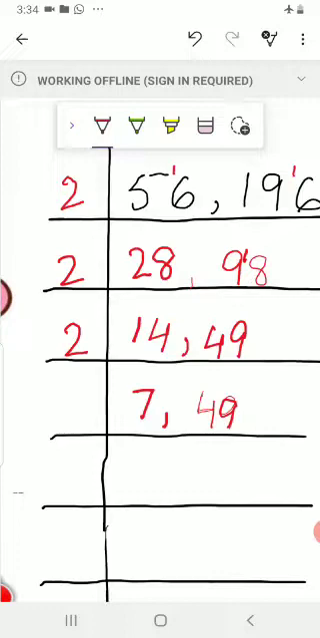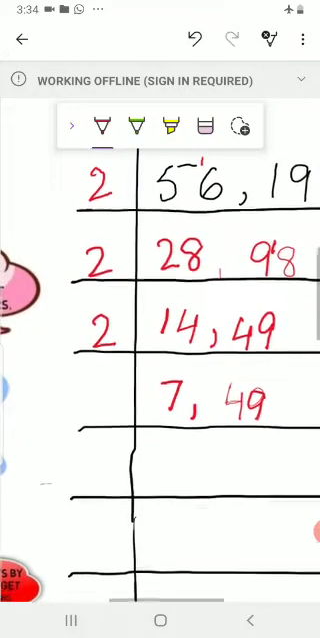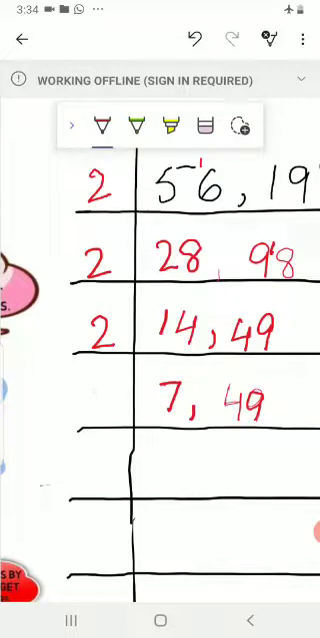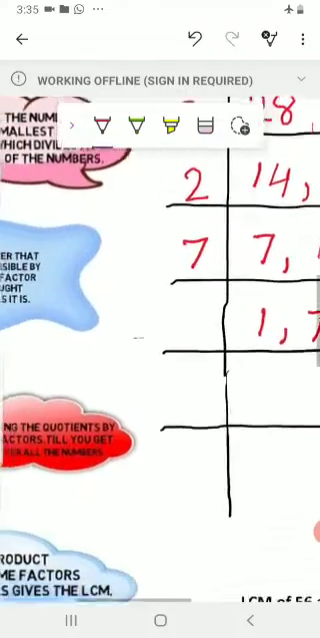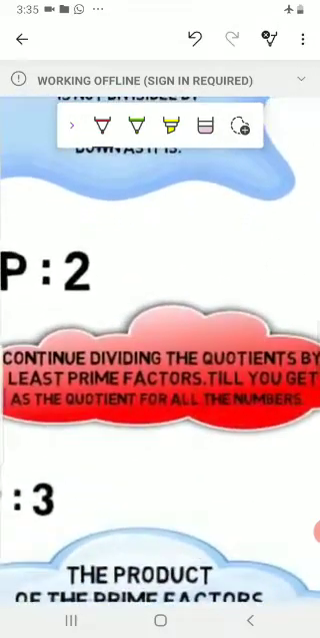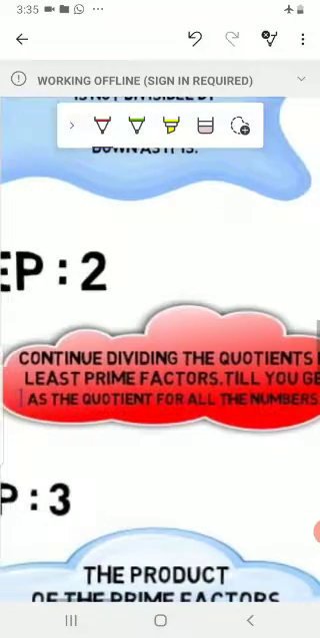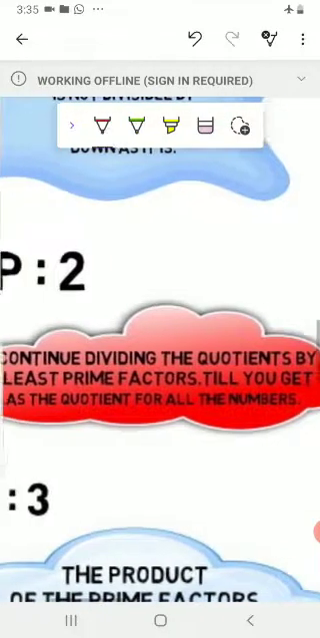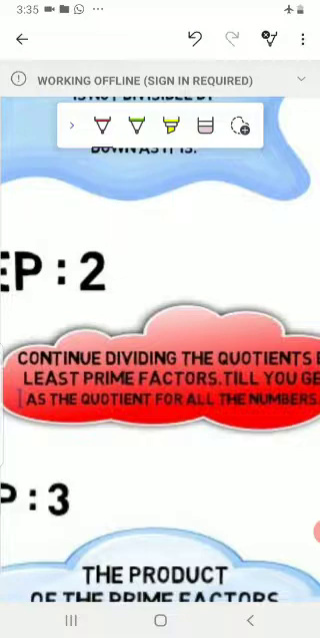Now 7 ones are 7 and 7 sevens are 49. Again, step number 2. Continue dividing the quotients by least prime factors till you get 1 as the quotient for all the numbers. Okay.